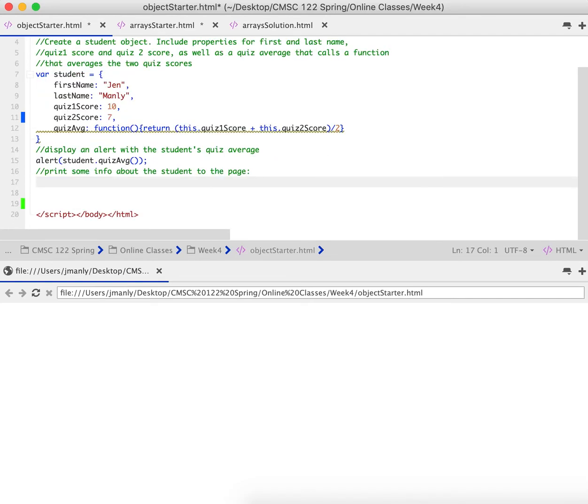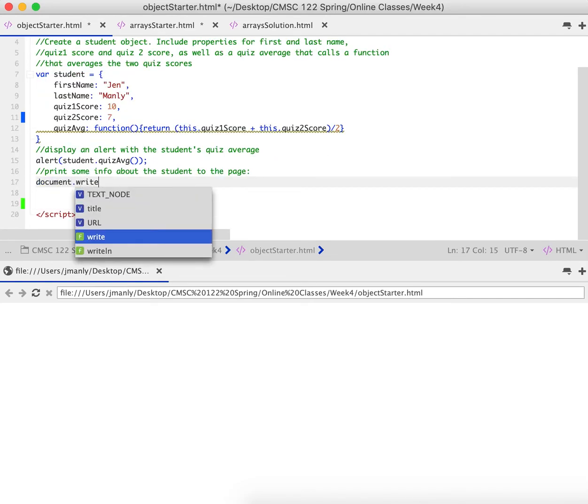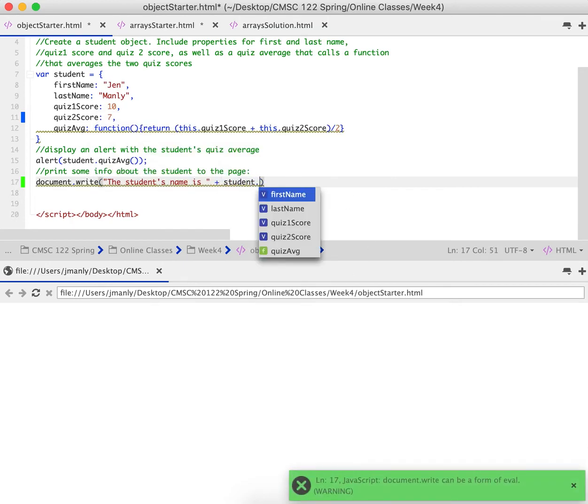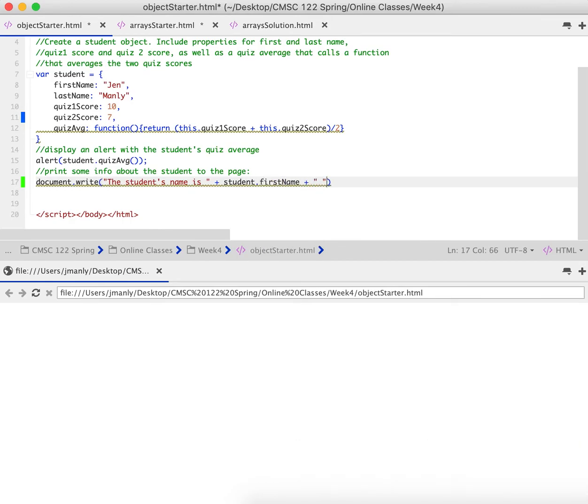So we are going to say document.write, and we are going to write the student's name is, make sure you have that space in there, plus student.firstname plus space plus student.lastname, plus period. Nice little sentence. And don't forget your semicolon.